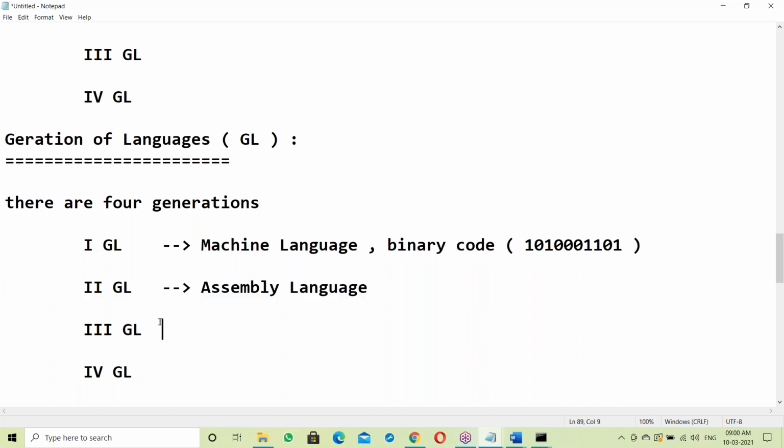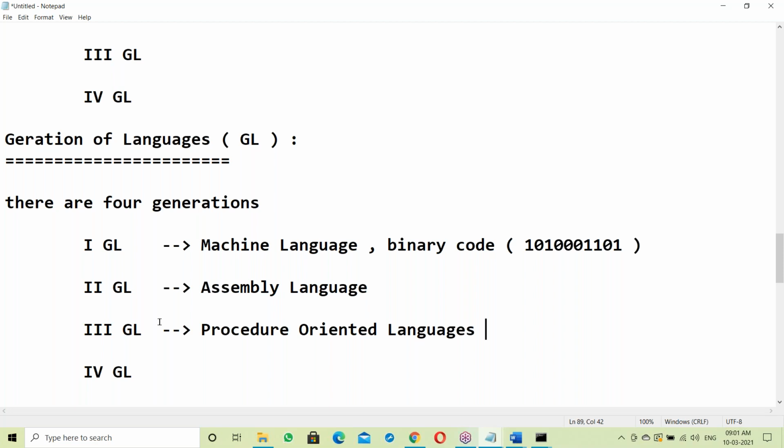Next, third generation. Third generation is all procedure oriented language. So what is procedure? We'll discuss, I'll explain. All the procedure oriented languages come from this category here. Procedure is somewhat like a function. So procedure and function, we'll see now.